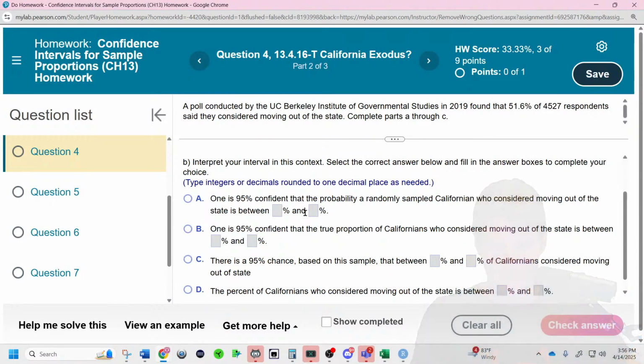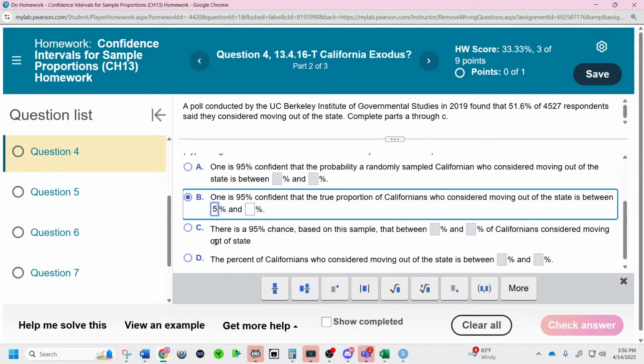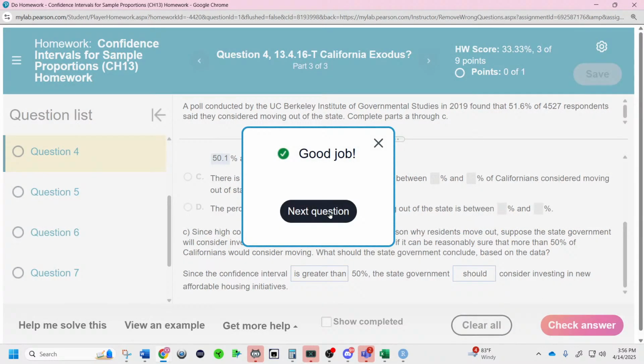Okay, I am 95% confident that the true proportion of Californians who consider moving out of state is contained in the interval, this to this. So if more than 50%, well, it's above. The interval is greater than, and they're going to do something if it's greater than, so they should consider it because they're only going to do this action if it's above it.